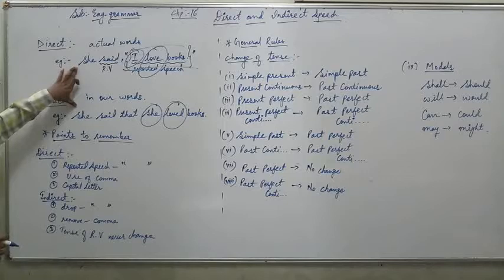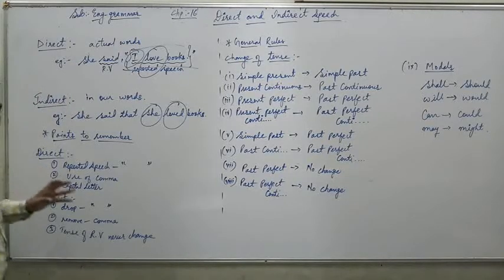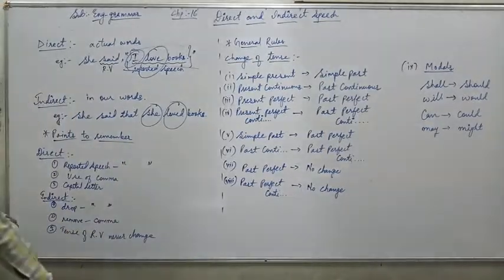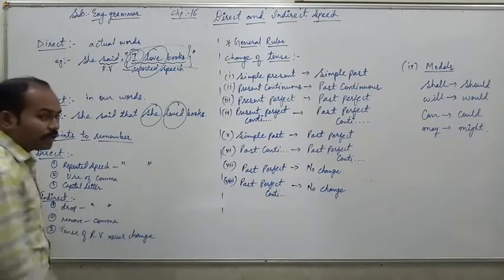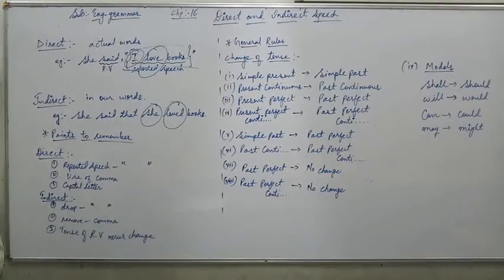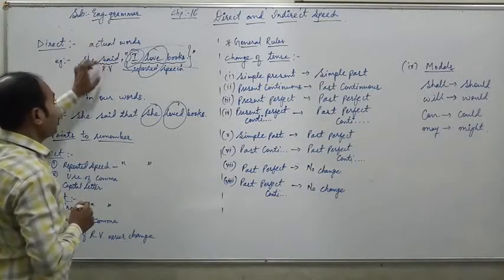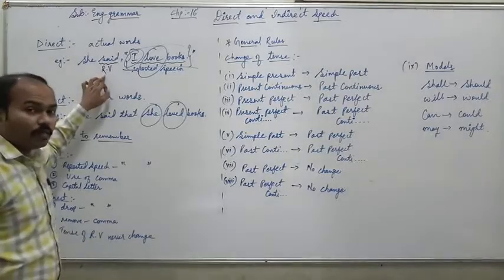Okay. Now move forward towards points to remember, or how to identify direct and indirect speech, or when we change from direct to indirect speech, what are the important points that we should remember? Point number 1 is about reported speech and inverted commas. First of all, we should know that the word said is called RV. RV means reporting verb.